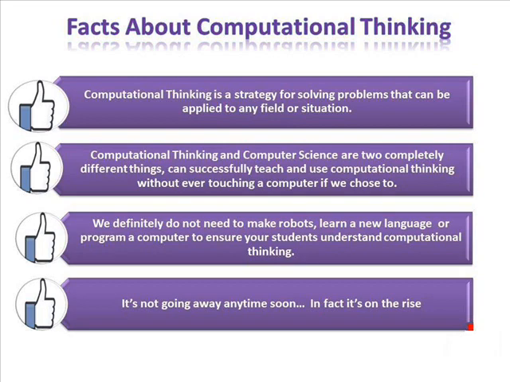Computational thinking and computer science are two completely different things. Please don't get confused, because these are two different things, and without using a computer, computational thinking can also be implemented. We definitely do not need to make robots or learn a new language or program a computer to ensure that students understand computational thinking. It means we can also implement computational thinking with the use of technology and without use of technology also.